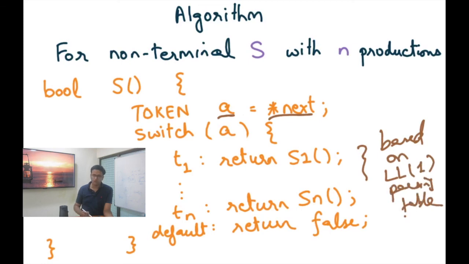And if it does not match any of the tokens T1 through Tn, where I'm just using some arbitrary placeholders, then it matches the default, in which case it just returns false, indicating that a prefix of the input does not match S. So once again, notice that unlike the original recursive descent algorithm that involved backtracking, this implementation does not involve any backtracking and only uses a lookahead of one token to figure out which production to use among the n choices.